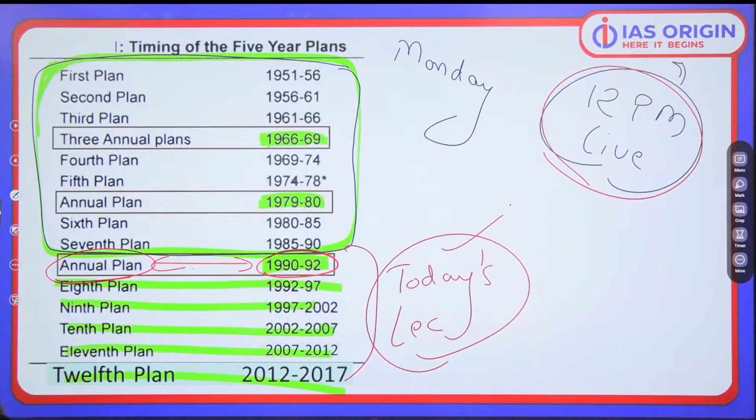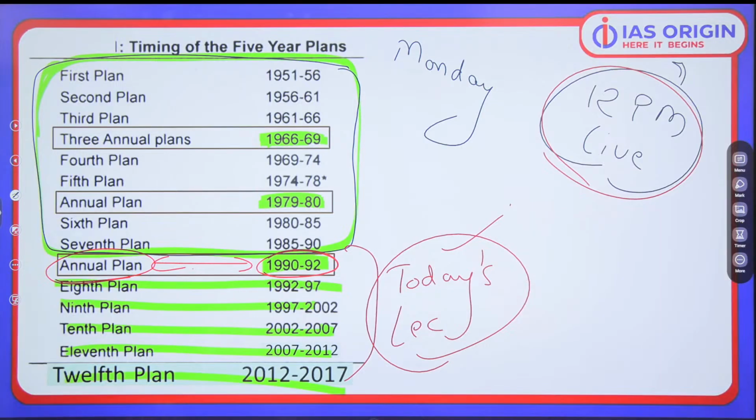Let me see how many of you can tell me. My question is, why do we have no 5-year plans from 1990 to 1992? Was there any crisis happening at a big level? Certainly there was some issue, but what that issue was, that is what I want to know.